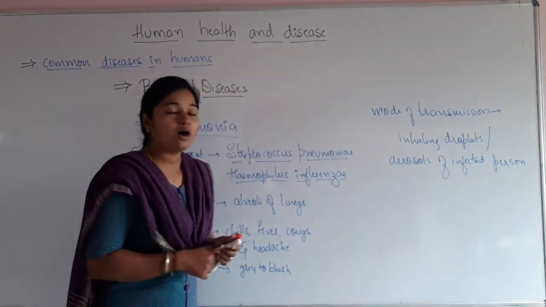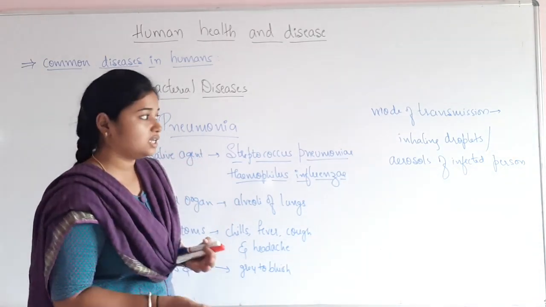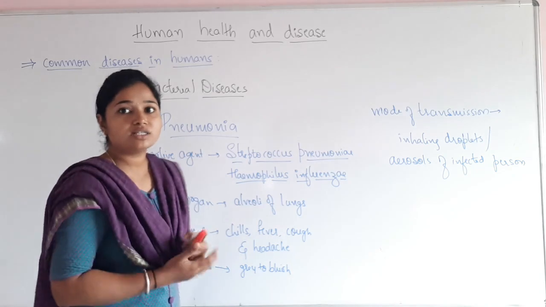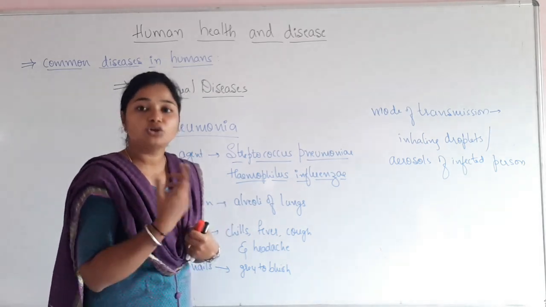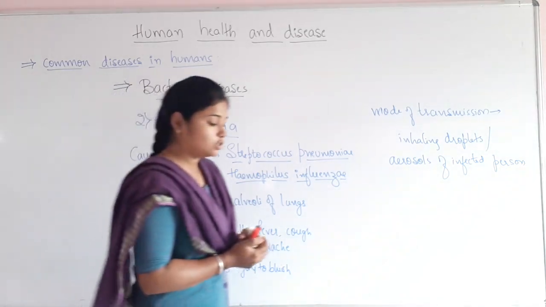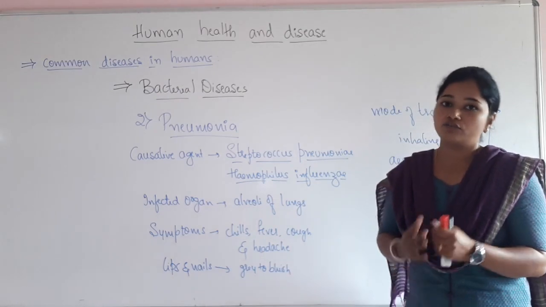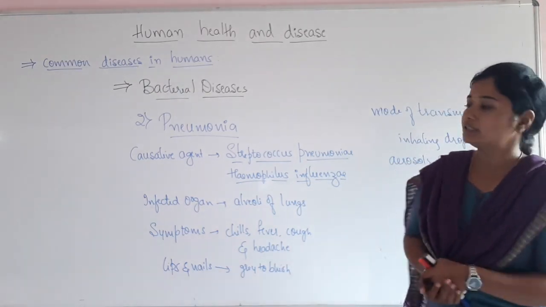How is it transmitted from one person to another? Whenever the infected person sneezes, if the person in front of him inhales the droplets or aerosols from the infected person, that person also suffers from pneumonia. This is how the bacteria are transmitted from one person to another.